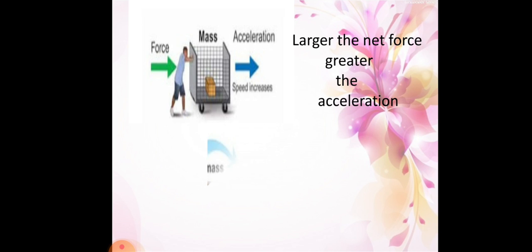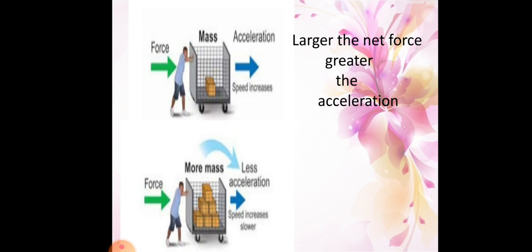So now observe one more picture. See here in the trolley, more boxes are kept. Here 5 more boxes are kept in the trolley compared to the first figure. The same person is there, but the mass is increased. So at that time, the force applied by him was very less.